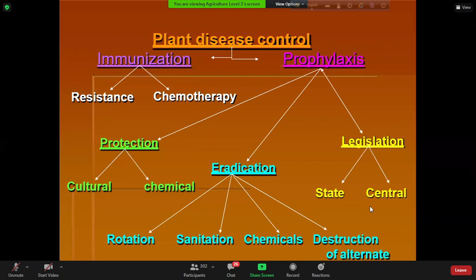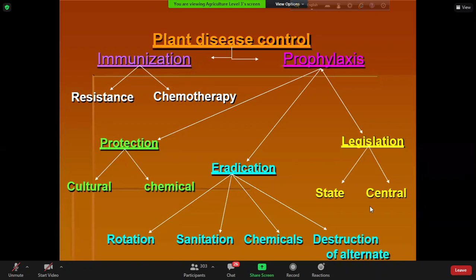graduation, after BCS, some of you might be assigned as quarantine officer in the airport or land port or seaport. So your function will be to check the imported materials for the presence of pathogens that are not present in Bangladesh. Okay? So we have to prevent the introduction of those pathogens from outside our country. This is called legislative measures.